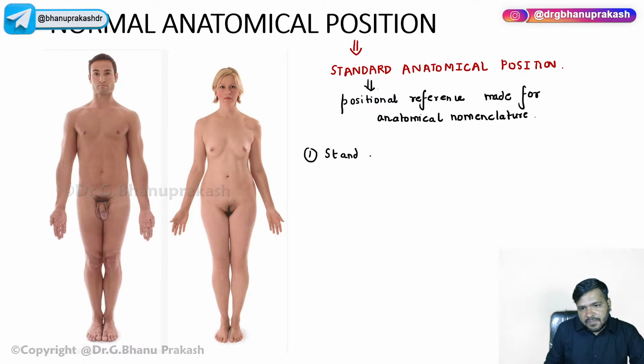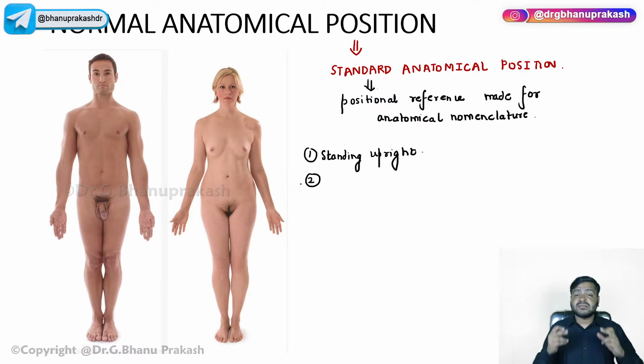The person is standing upright, straight. You can just write it like this: the person is standing straight, or upright. The second one, guys: the gaze of the person is looking straight, the eyes you can see over here.